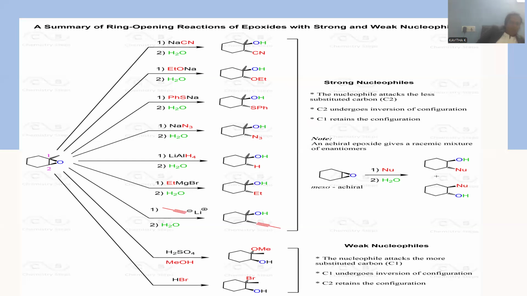For that, we have plenty of examples in this slide. You can observe sodium cyanide, Na positive and CN negative. This cyanide is the nucleophile over there, so that cyanide will be attached to one of the carbons. From this water, protonation will be carried out, so that hydroxyl forms. This is the kind of hydroxycyanide that will be originated.